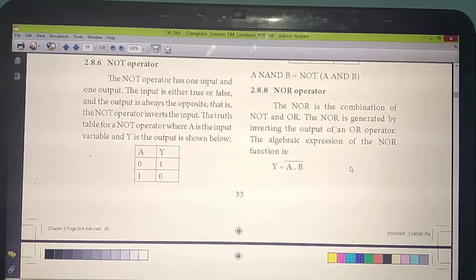Next thing, the NOR operator. By seeing the name itself, you can say it is a combination of NOT and OR operator, since N is there. So how will you get the answer? It is just the opposite of the OR operator. You should write this truth table just opposite of the OR operator. First you should write the OR operator, then you can write the opposite of it.